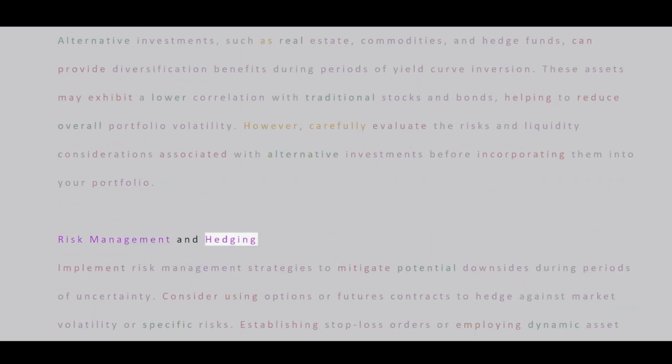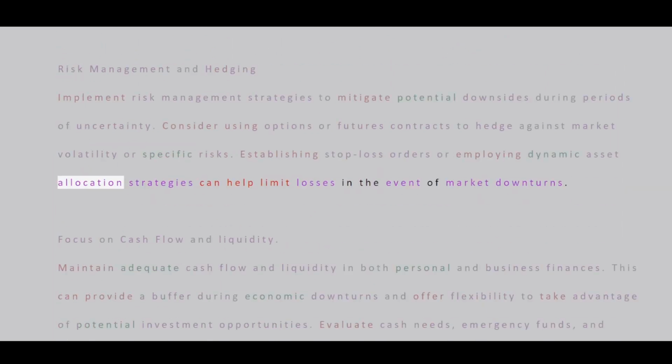Risk management and hedging. Implement risk management strategies to mitigate potential downsides during periods of uncertainty. Consider using options or futures contracts to hedge against market volatility or specific risks. Establishing stop-loss orders or employing dynamic asset allocation strategies can help limit losses in the event of market downturns.